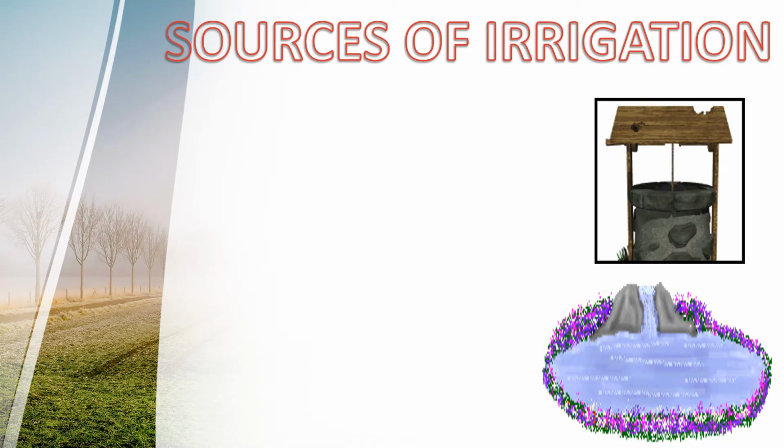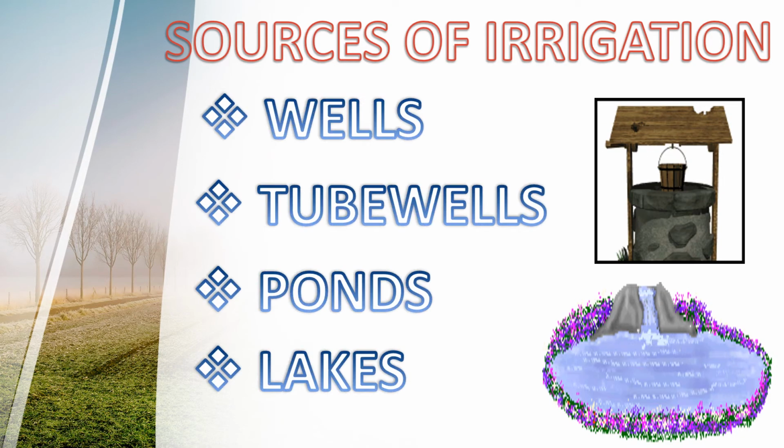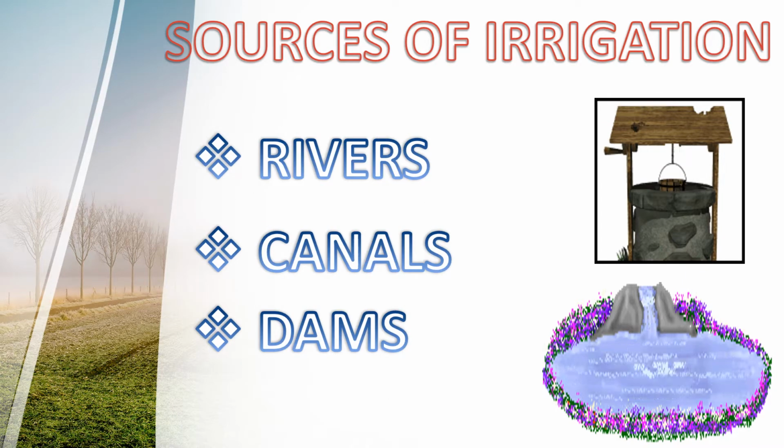Now we will see the different sources through which the supply of water is made. Sources of irrigation: there are various sources through which water supply for irrigation comes. Wells, tube wells, ponds, lakes, rivers, canals, dams.